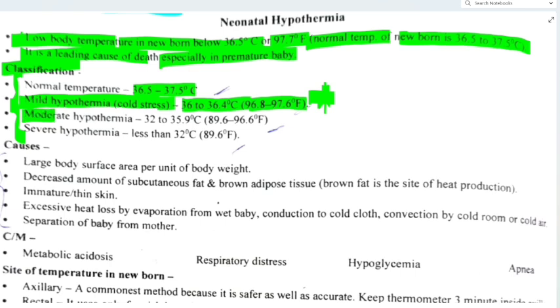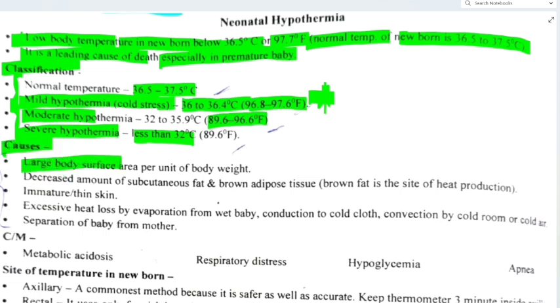Moderate hypothermia, that is 32 to 35.9 degrees centigrade. That is 89.6 to 96.6 degrees Fahrenheit. And severe hypothermia, that is less than 32 degrees centigrade and less than 89.6 degrees Fahrenheit. Now what are the causes?